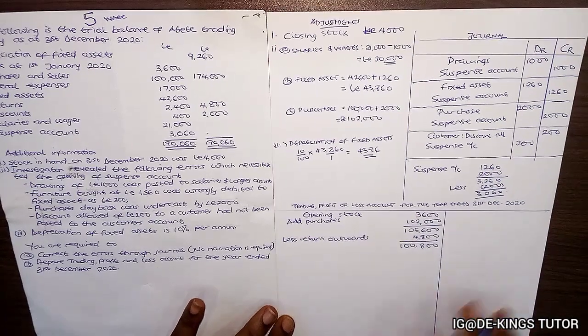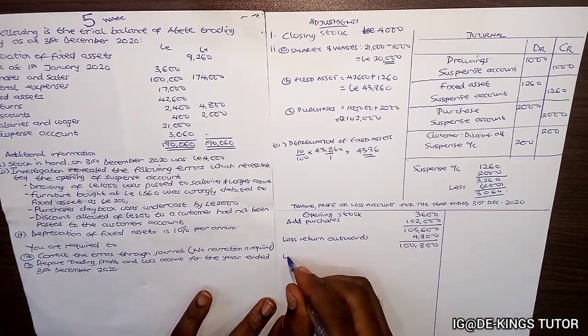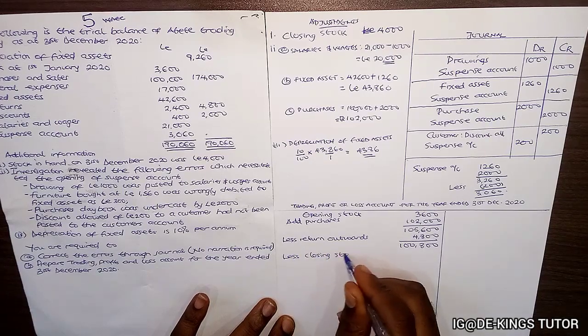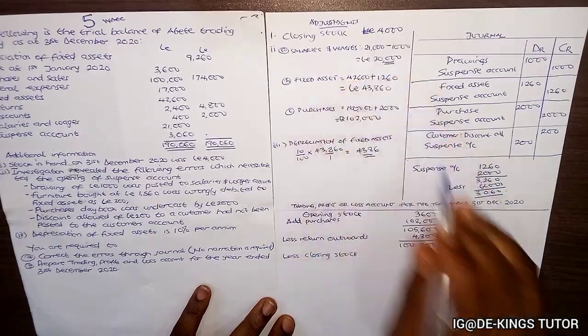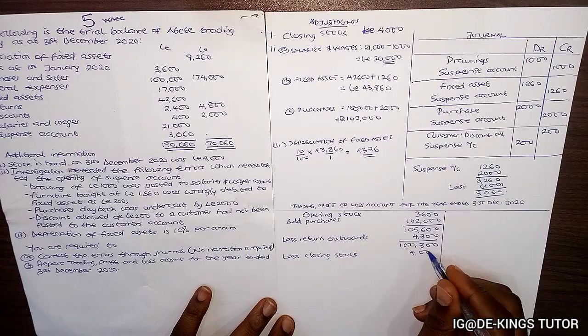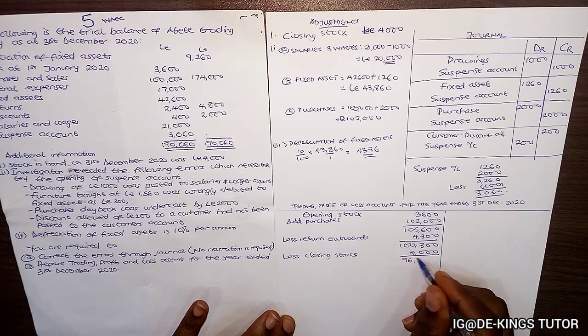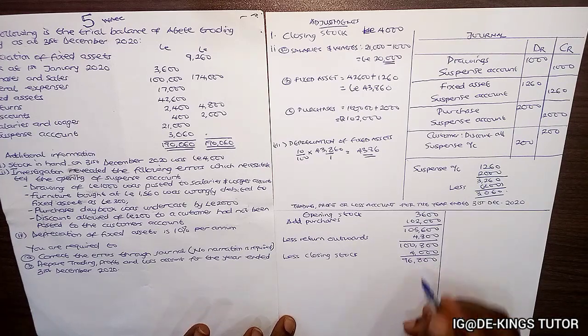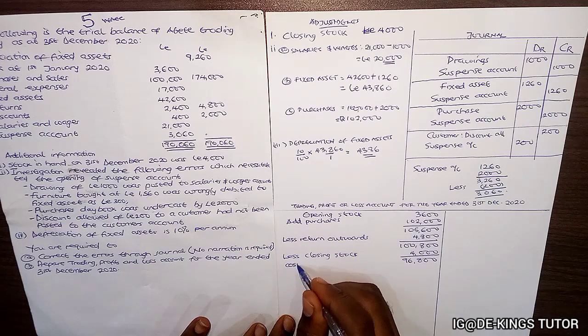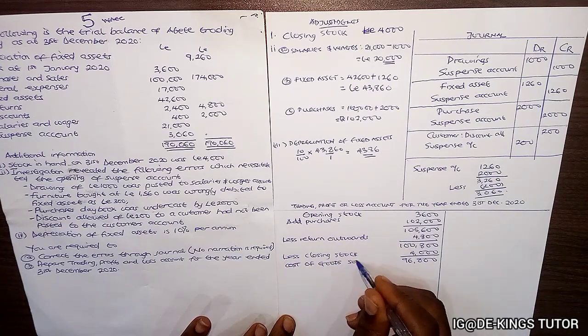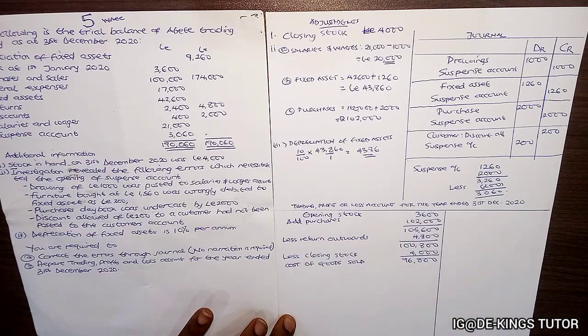So the next thing is to less closing stock. We have our closing stock here as 4,000. So 100,800 minus 4,000 will give us 96,800, and this will be cost of goods sold, 96,800.